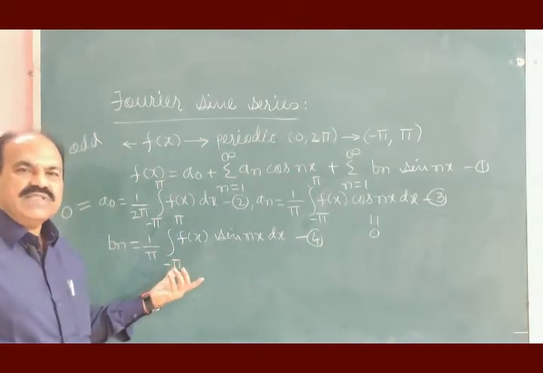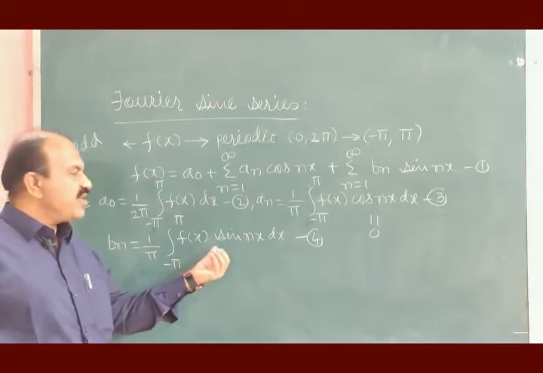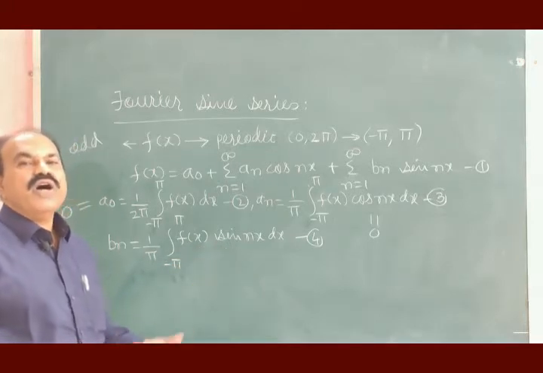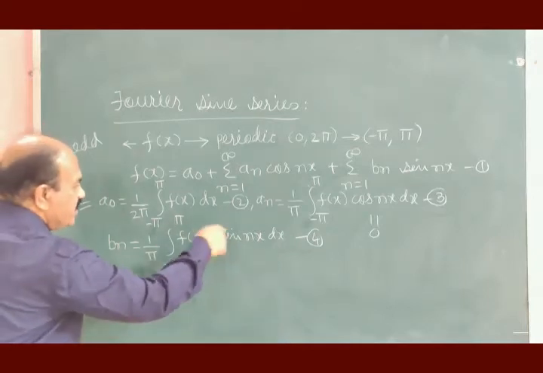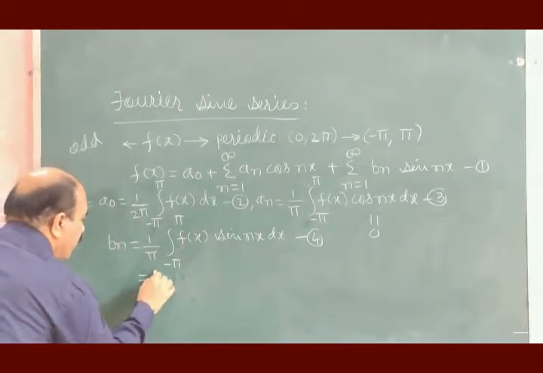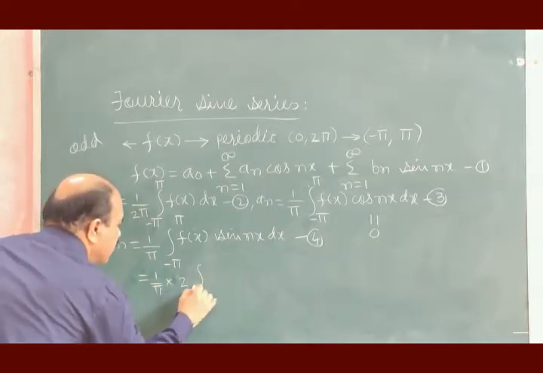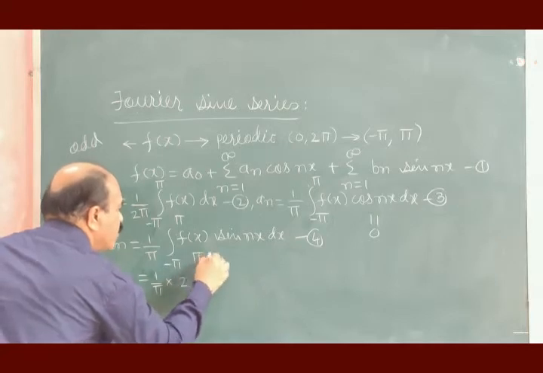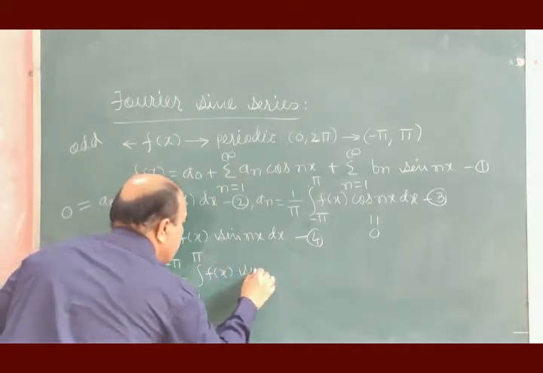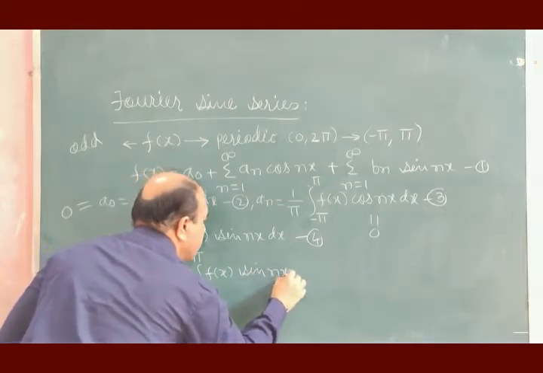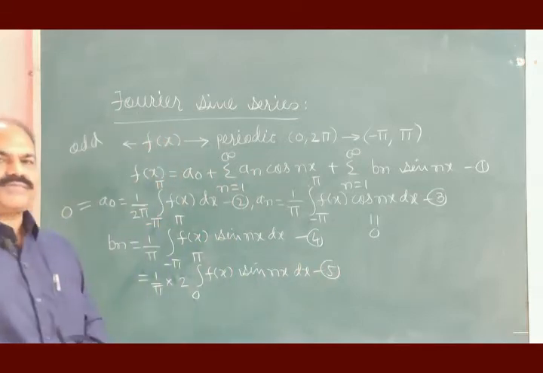Come to the third coefficient. F of x is odd, sin nx is odd, odd times odd will become even, and the integration of this will become 1 divided by pi into 2 times integration of 0 to pi f of x sin nx dx, equation number 5.